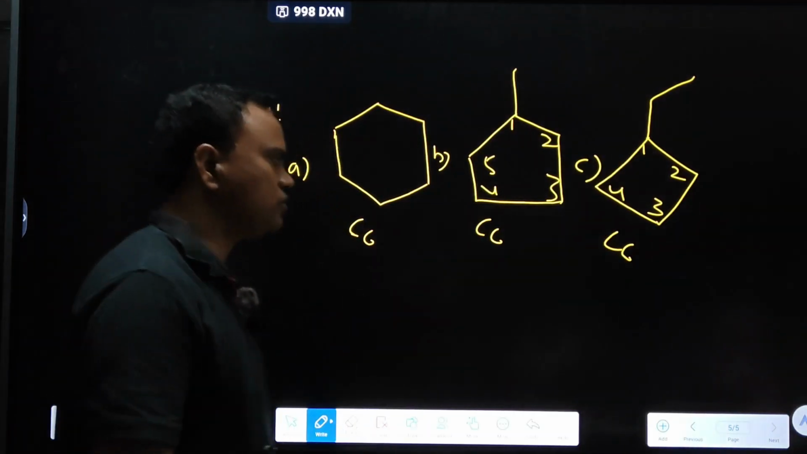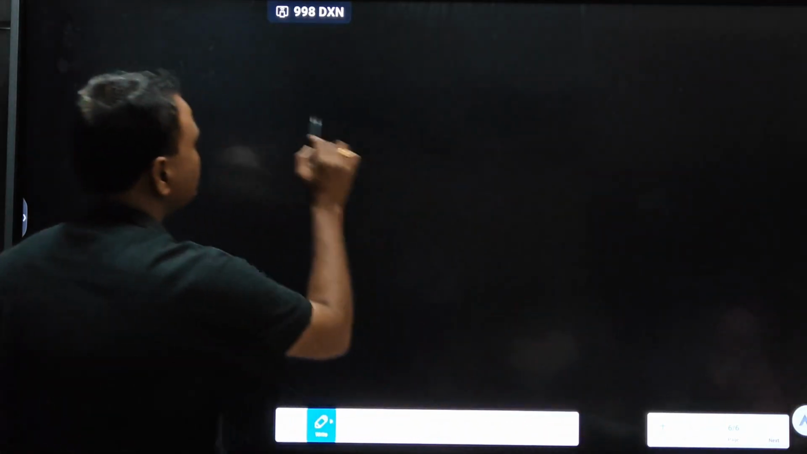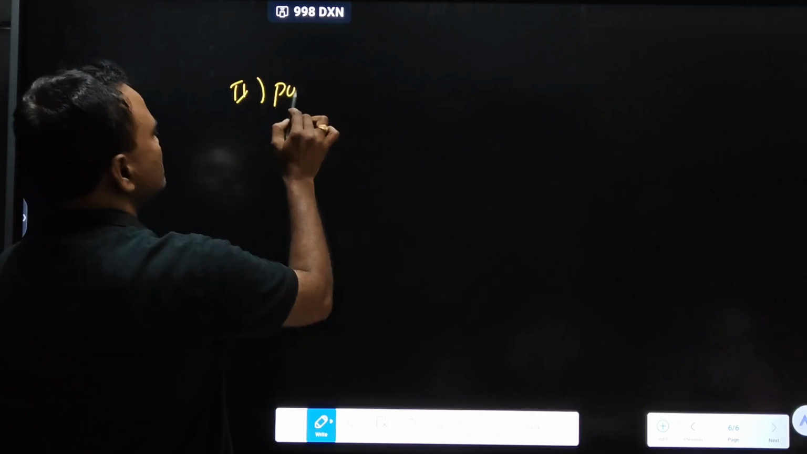Next, positional isomerism, the second type.